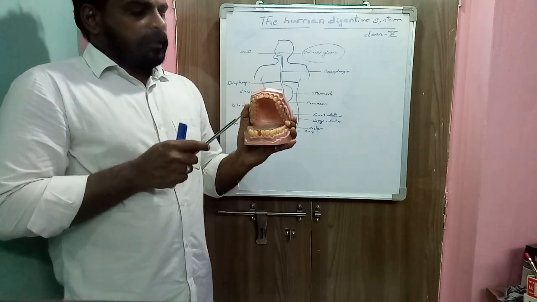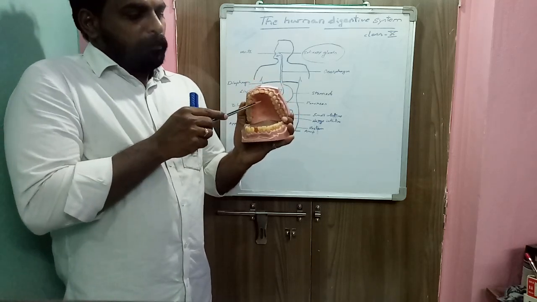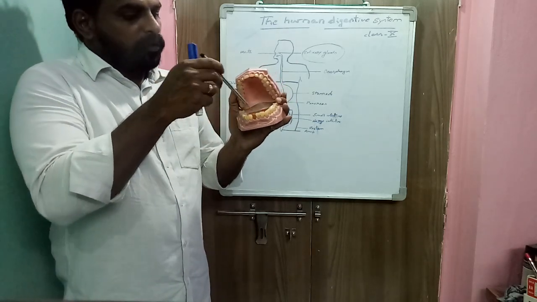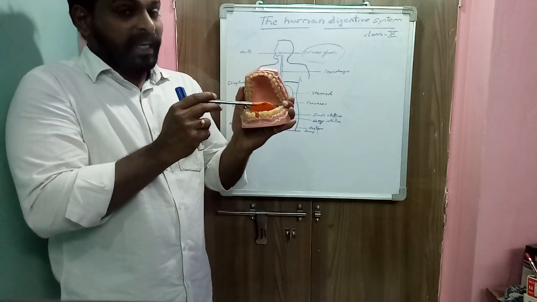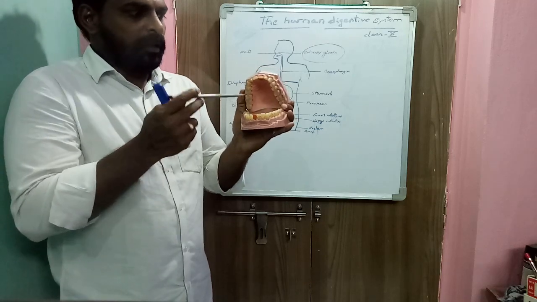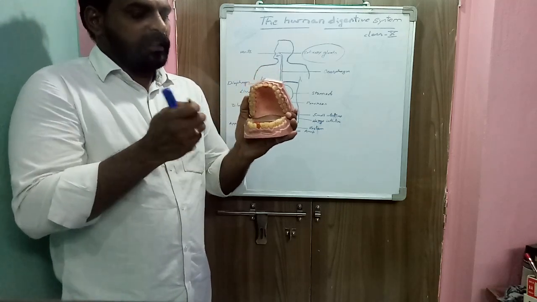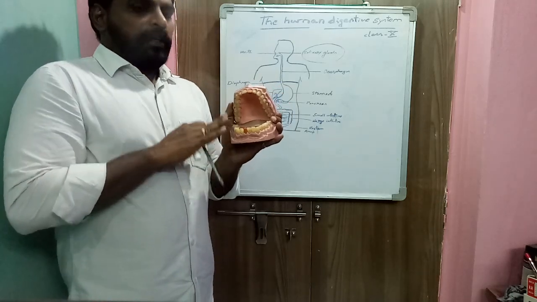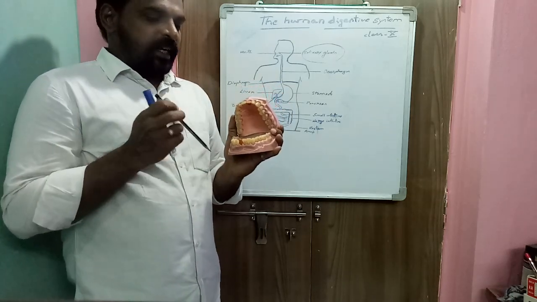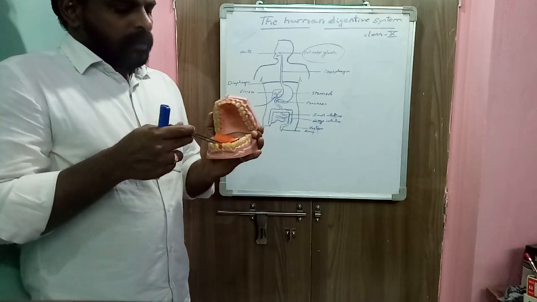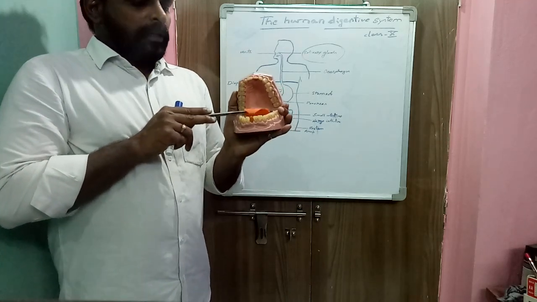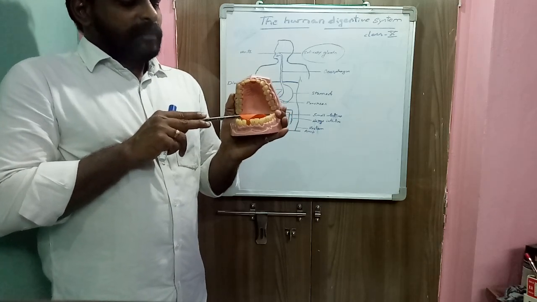Okay. Here the mouth cavity upper side palate is present. This is the palate. And the mouth cavity lower side tongue is present. This is the tongue. And mouth cavity lateral side means this side and this side cheeks are present. Okay. So this is the mouth cavity. And next, tongue. So here in mouth cavity tongue is present.